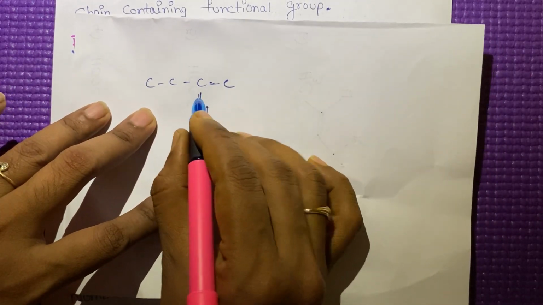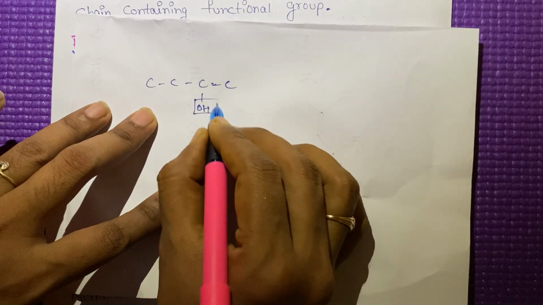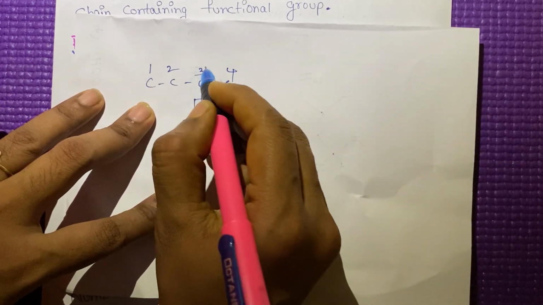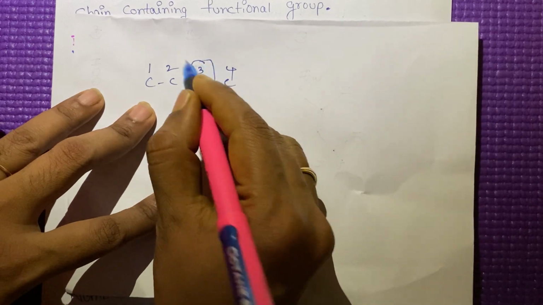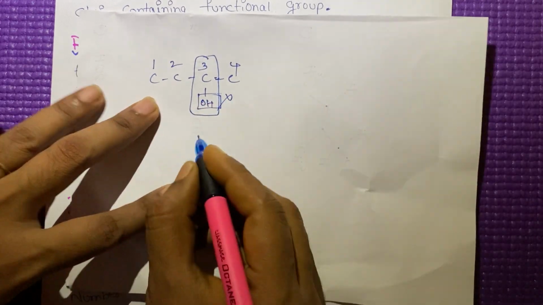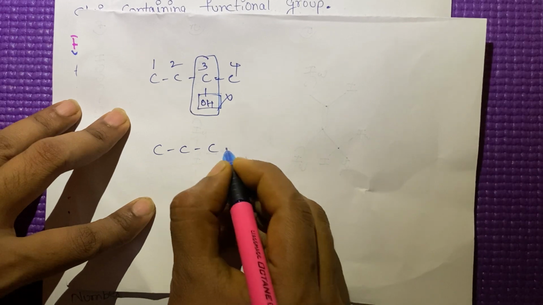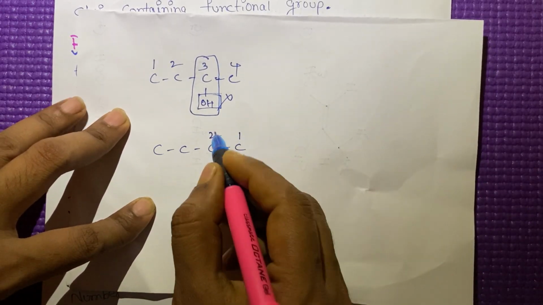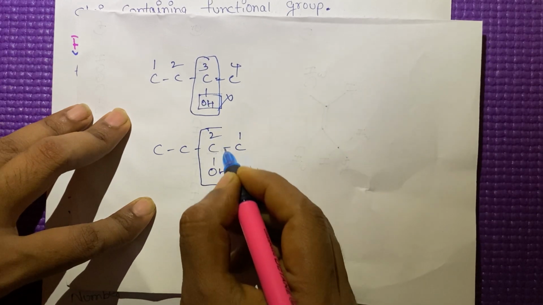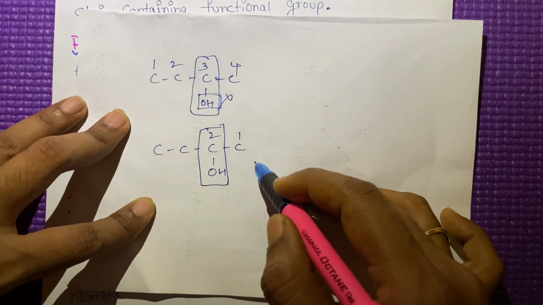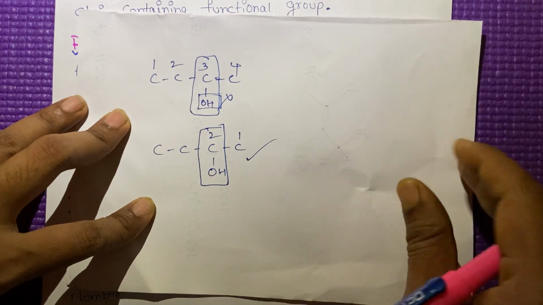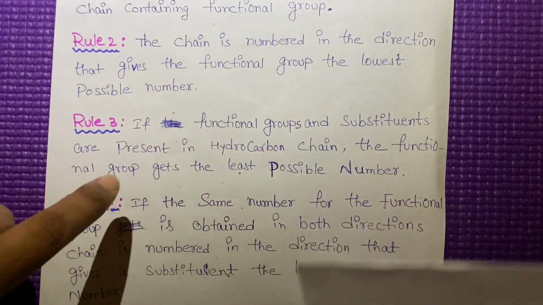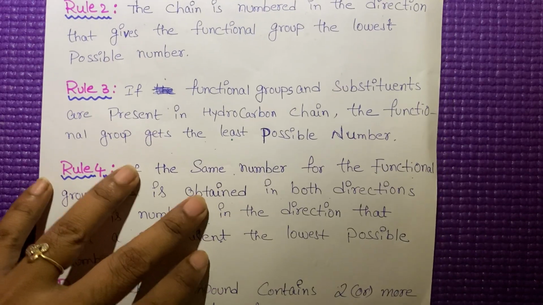If you give the numbering from this side, it will get the highest number, so this is the wrong method. We have to give the numbering from this side, 1, 2. If you number from this side, it will get the least number. This is the order for giving numbers to a hydrocarbon chain containing functional groups. That is rule number 2.